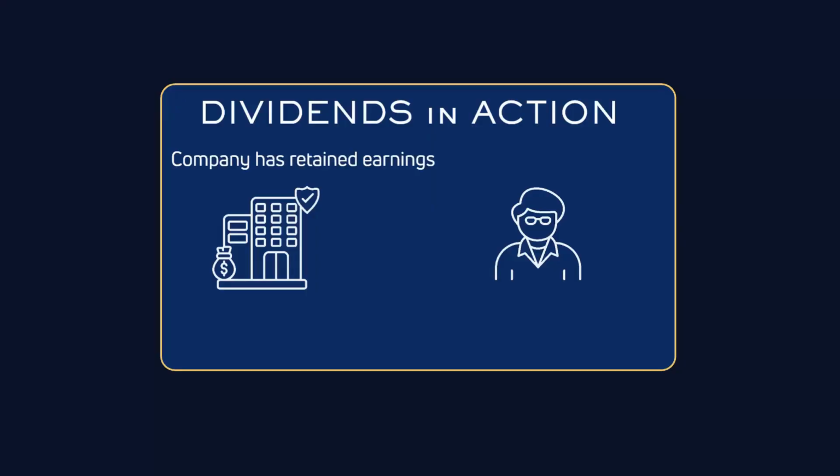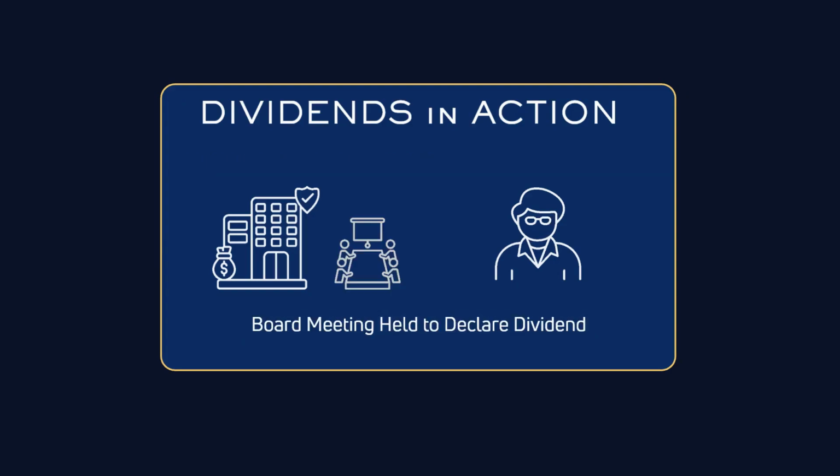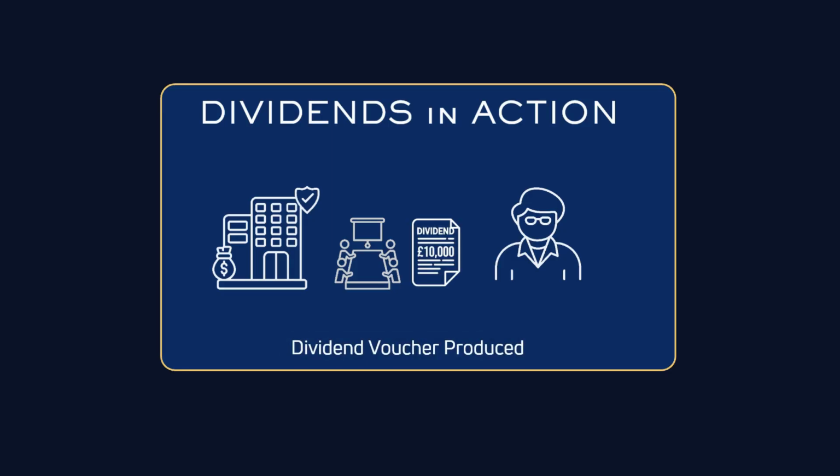The process itself is fairly straightforward, but it needs to be followed properly. Step one is to check you have sufficient retained profits in the company to pay a dividend. That's the key decision point and it's worth confirming with your accountant. Step two then is to declare the dividend. This requires a board meeting, minutes to produce, and a dividend voucher. A dividend voucher is a tax record for the shareholder to support their personal tax return.